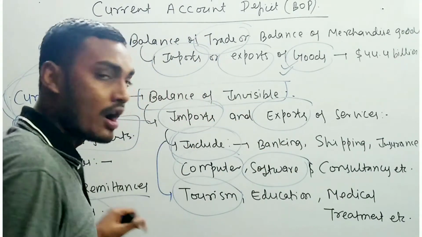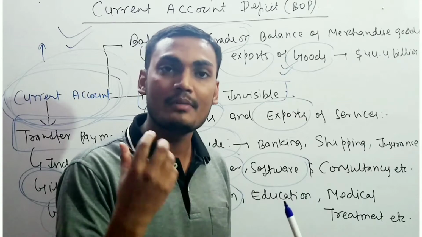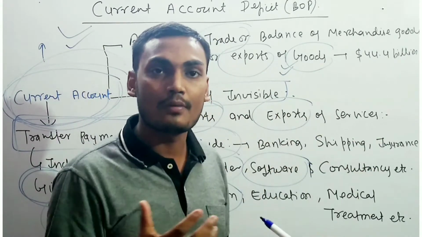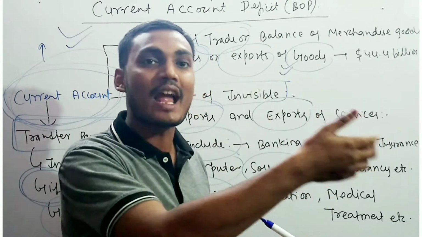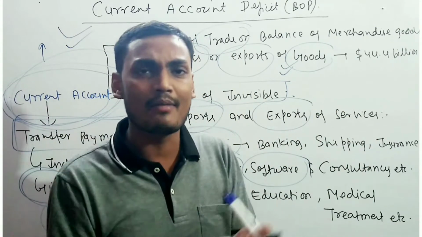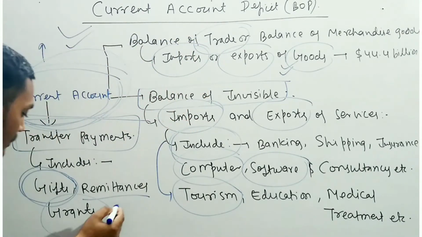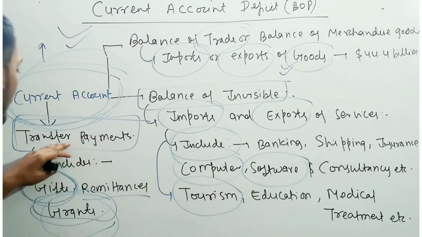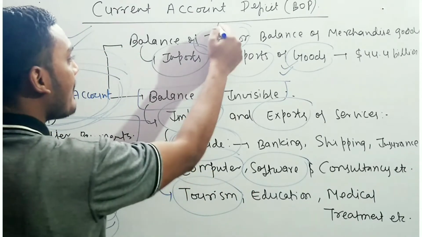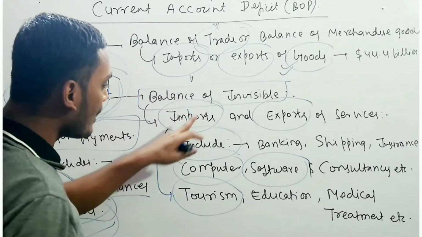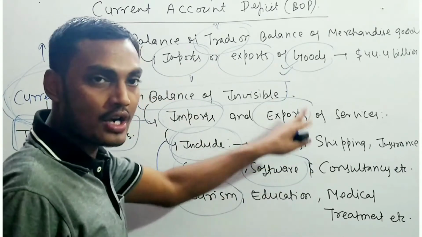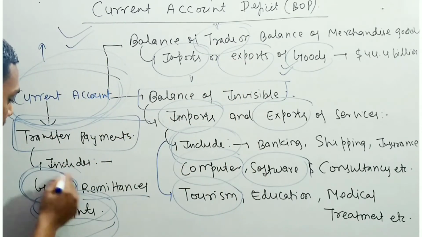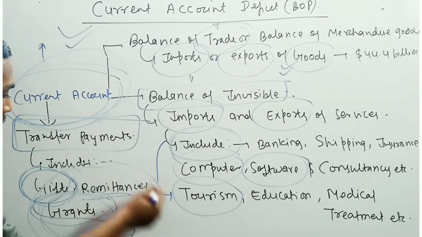And what are remittances? Some Indian man or woman goes to America, the USA or some other country, and they send money to their parents or whoever. That is known as remittances. Or there are other kinds of grants between governments, which come under transfer receipts. So remember that there is the balance of trade and the balance of invisibles, which consists of these. This is a very important part: what parts are actually included in the current account. And another is gifts and remittances. This is a very important point.